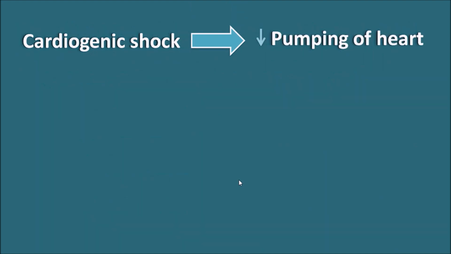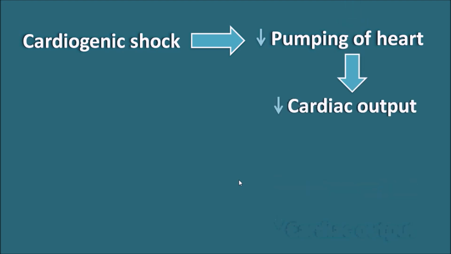Cardiogenic shock is a condition where the heart is unable to pump and the pumping efficiency of the heart is reduced. Most of the time, cardiogenic shock is associated with a heart attack where the pumping of the heart is suddenly stopped. In such a situation, there is a reduced cardiac output. If the cardiac output is not restored immediately, it may lead to fatal conditions like coma and death of the patient. In such emergency situations, we have to increase the cardiac output by a drug which increases the force of contraction of the heart.